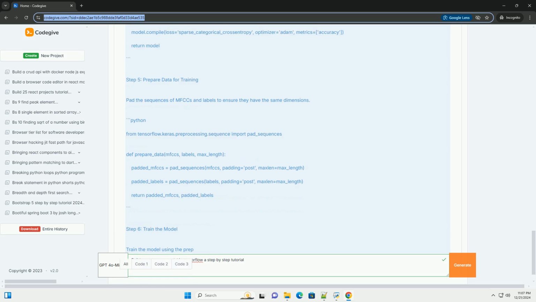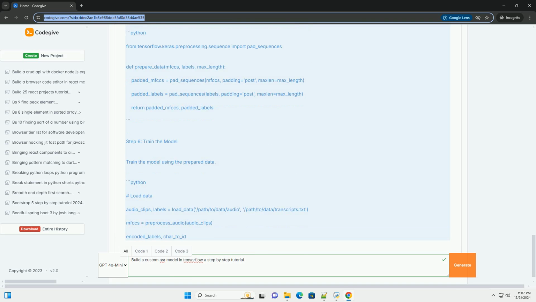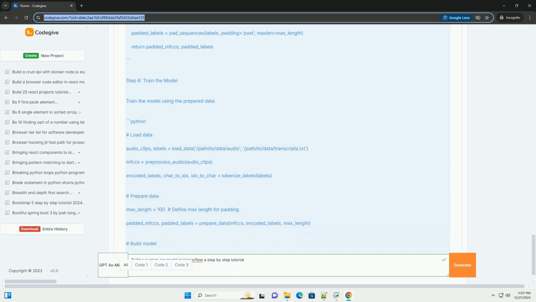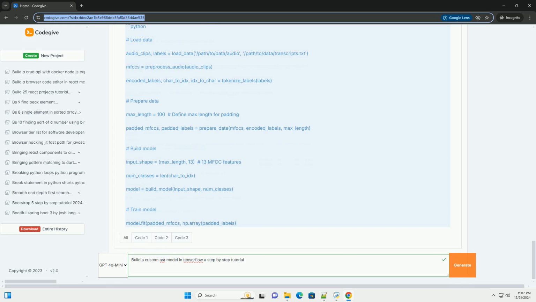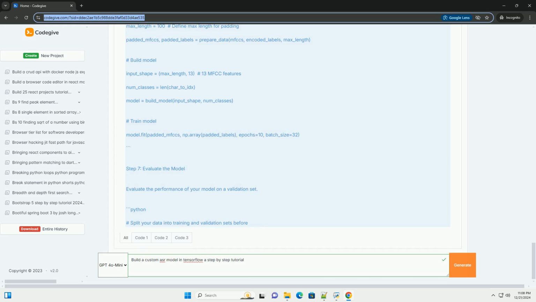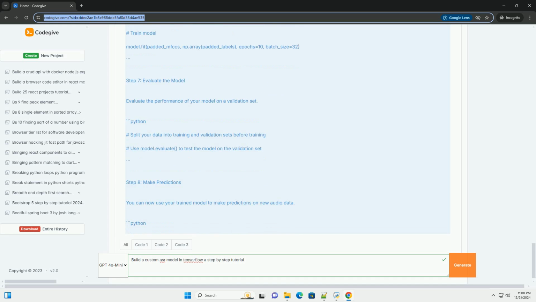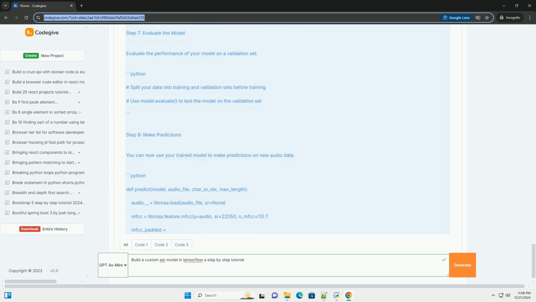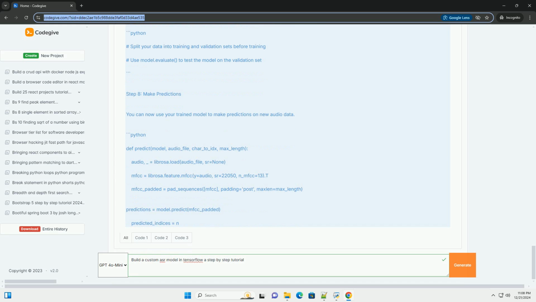Step 2. Data preparation. For ASR, you need a dataset that contains audio files and their corresponding transcriptions. A popular dataset is the Common Voice dataset from Mozilla, but for simplicity, we can use a subset of audio files and transcriptions. Download the dataset. For this example, let's assume you have a dataset structured as follows: /path/to/data/audio/file1.wav, file2.wav,